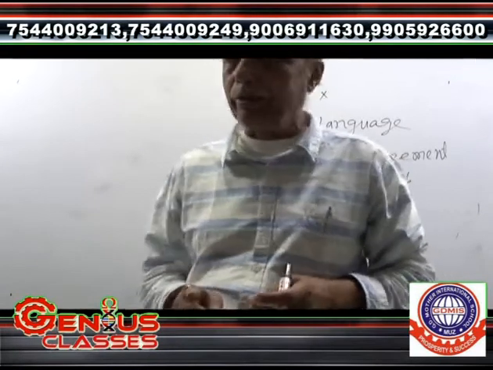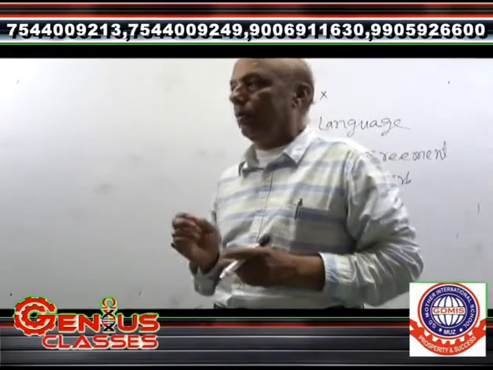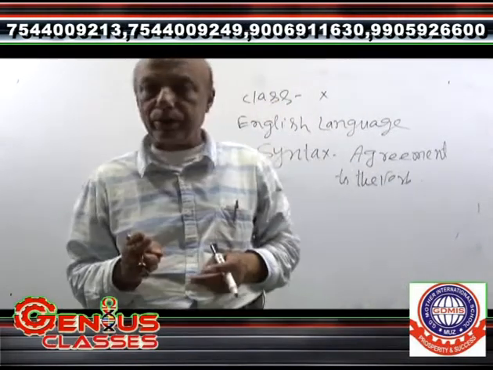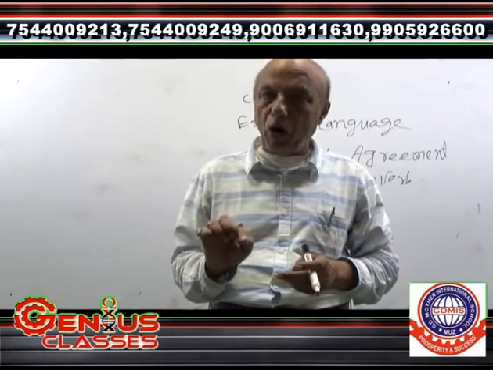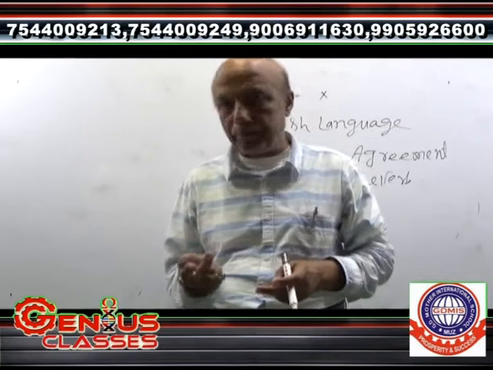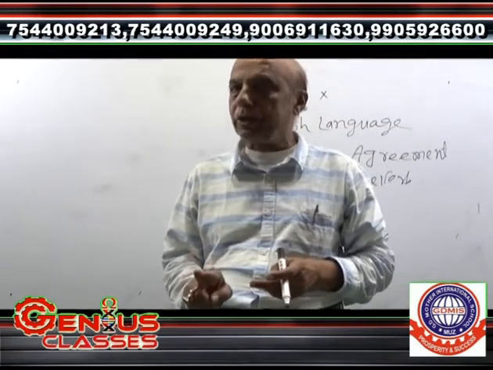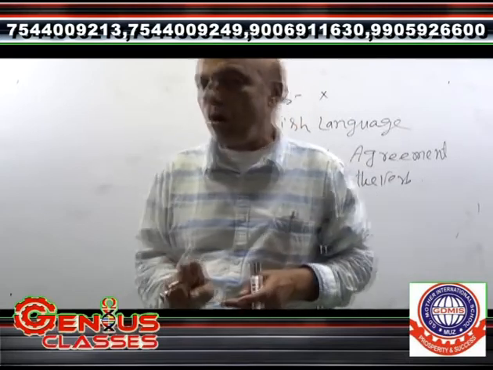Again I am telling you, whenever two subjects are associated with "of" in the middle, the verb is used according to the subject that comes before "of".